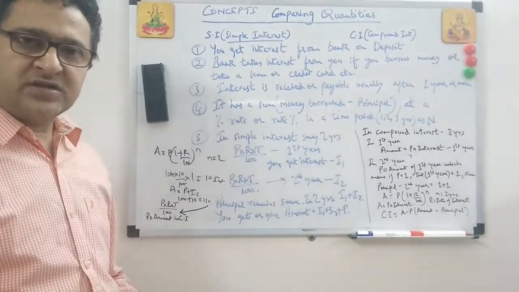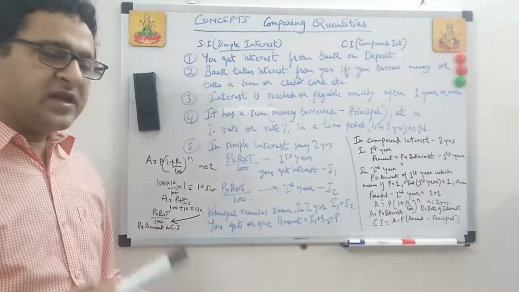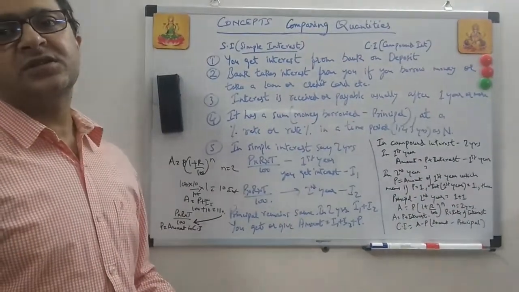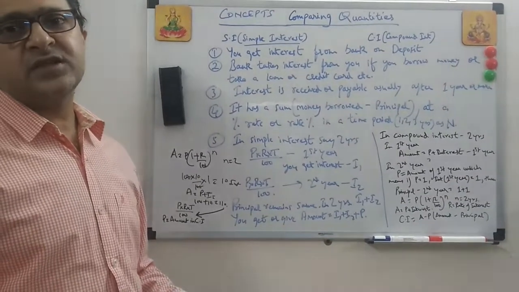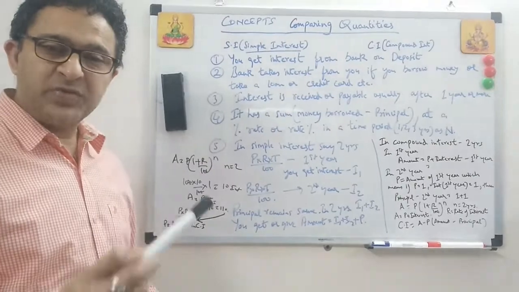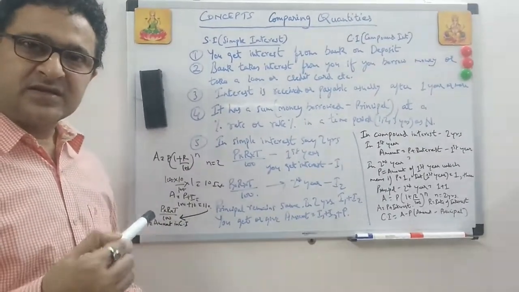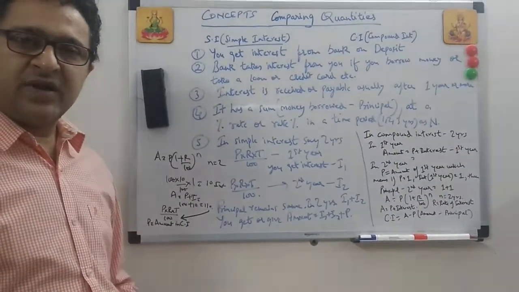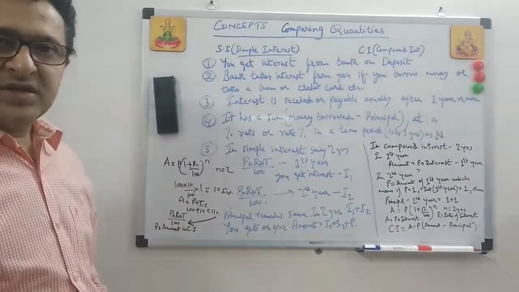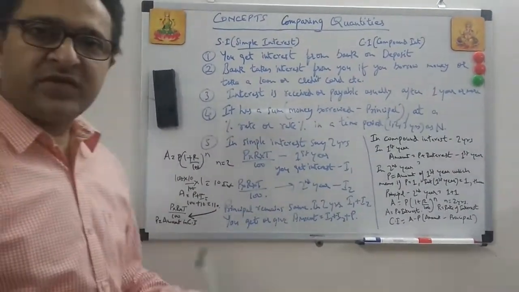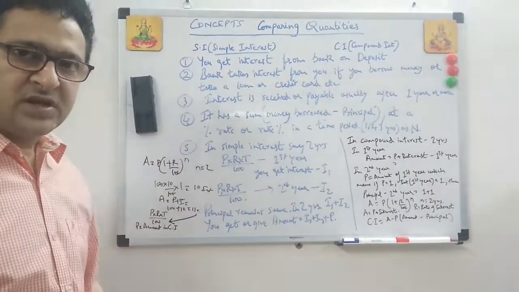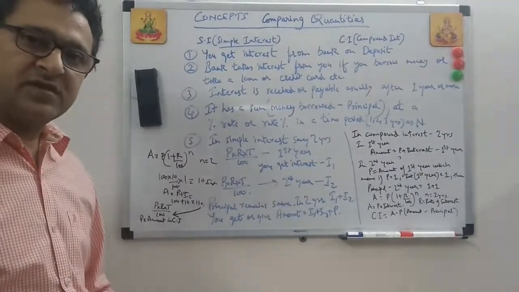In compound interest, as I told you, each year the principal is getting added by the previous year's interest. So principal plus previous year's interest will become the new principal for the successive years. So ultimately the end result is that through compounding interest, the money which you get from the bank is a little higher than with simple interest. We will do some examples to clarify this much further.